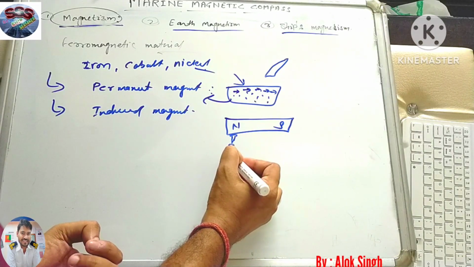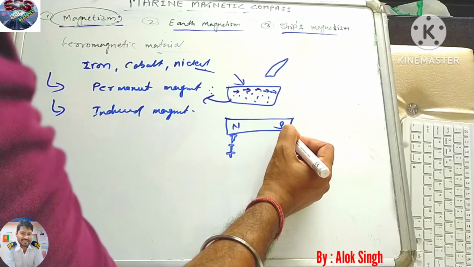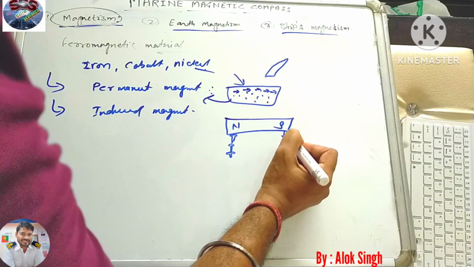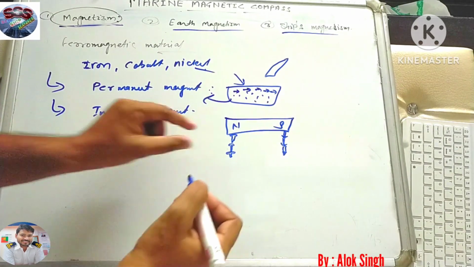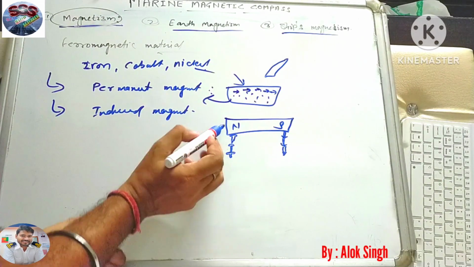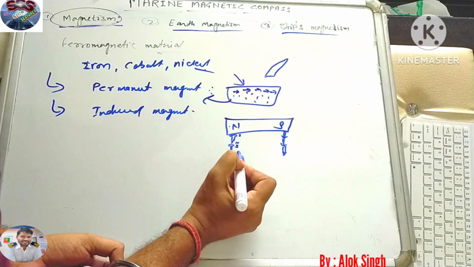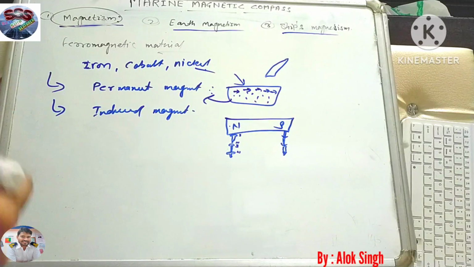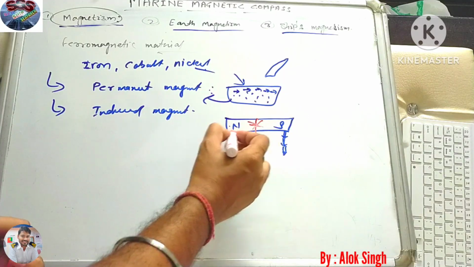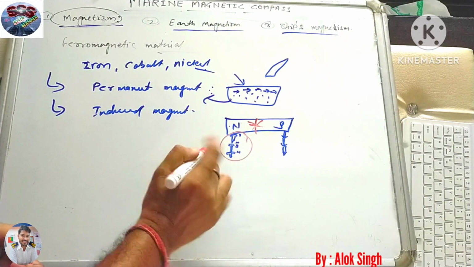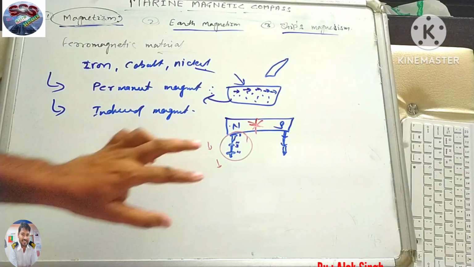It will show magnetic behavior and the pieces will stick one by one, each pulling the next. If this is the north pole of the magnet, then here it will be a south pole, again here a north pole, again here a south pole, and so on. In this way it behaves like a magnet, but as soon as you remove the magnet, all these pins get separated. They no longer stick to each other, which means it was just induced.